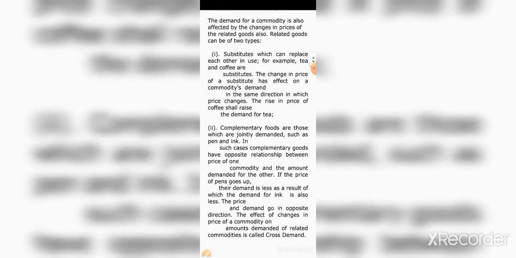The next factor is the price of related goods. The demand for a commodity is also affected by changes in the price of related goods. Not only the price of our own product, but the price of related goods also determines the demand for our product. The related goods are substitute goods and complementary goods. These are the two types of goods which affect the demand for the product. First, we will discuss substitute goods. Substitute means goods which can replace each other in use.